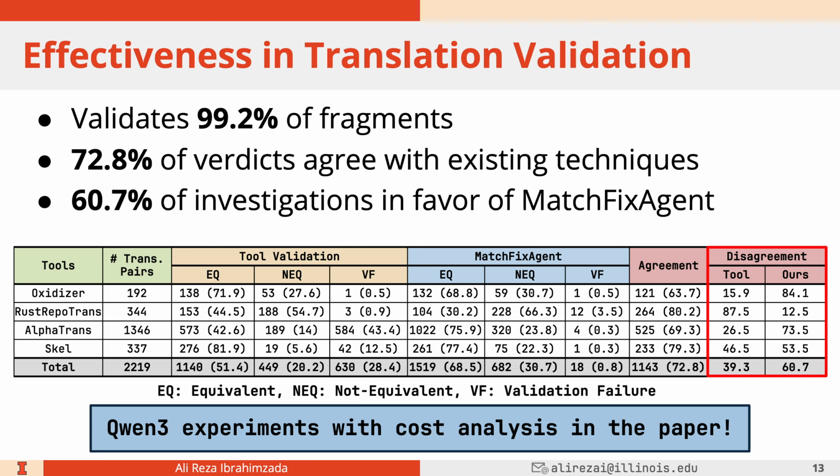On average, it's an order of magnitude, over 20 times, cheaper to use a Qwen3 model, and the results are very close to each other, at least in terms of the agreement scores, 72.8% compared to 74%. So open source models also do a good job in terms of translation validation.